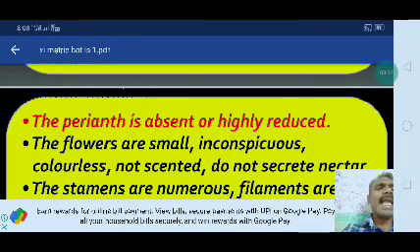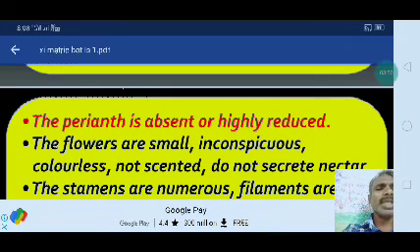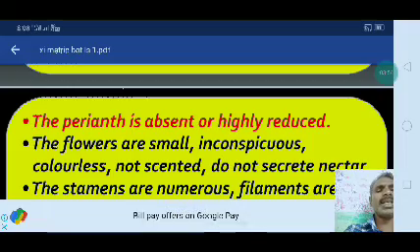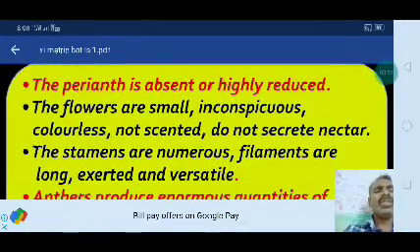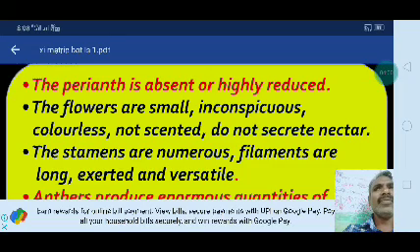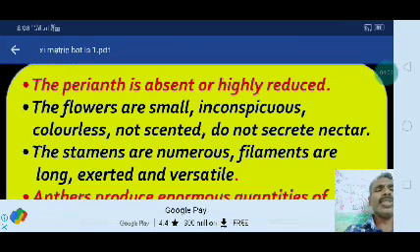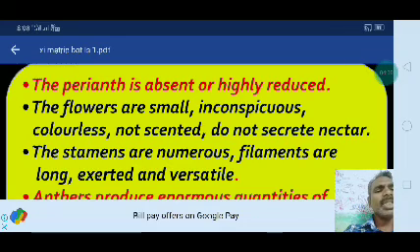The perianth is absent or highly reduced. The perianth is not present; it is reduced or totally absent. The flowers are very small, inconspicuous, colorless, not scented, and do not secrete nectar. These are the main characteristics of wind pollination. It is just the opposite of zoophily.